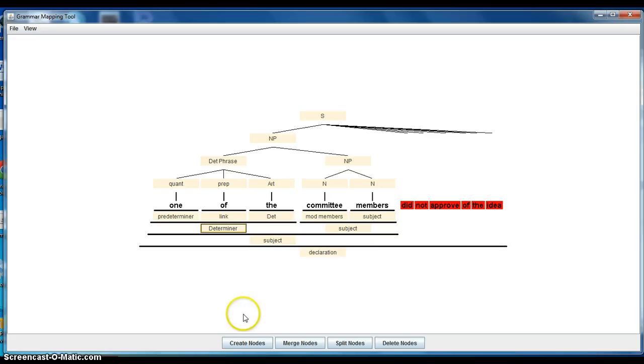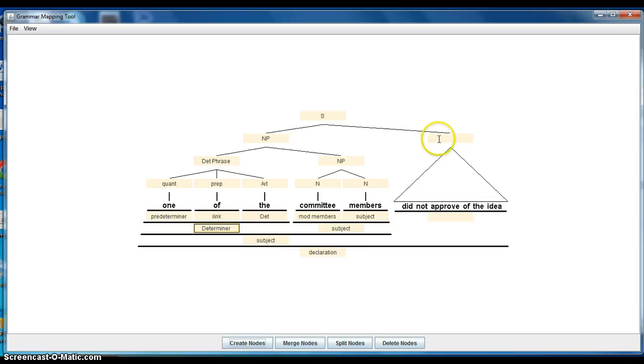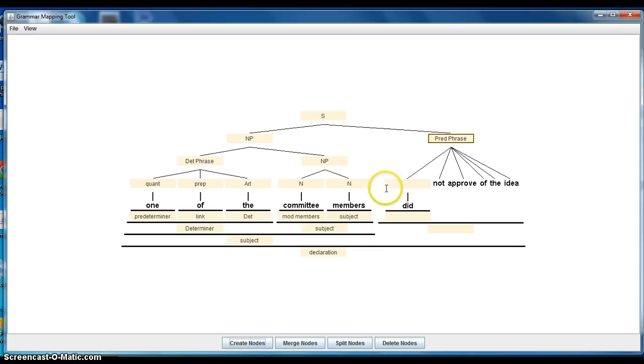So that's over here, the predicate phrase. And here we'll have the first auxiliary, which is always called the operator, aux, and we'll call this the operator.